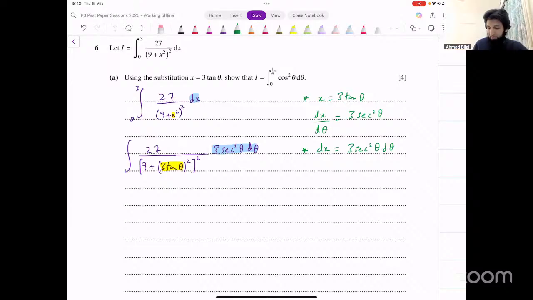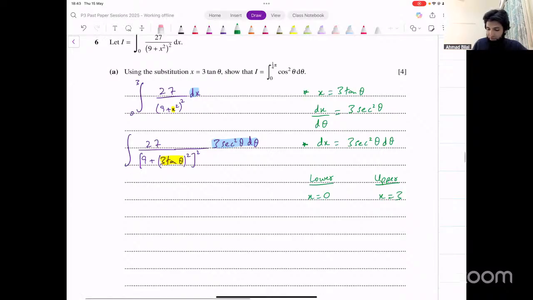Let's write down the lower limit here and the upper limit here. The value for x for the lower limit is 0. The upper limit is x equals 3. What are the corresponding values of theta going to be? x is equal to 3 tan theta, right? So we can say 0 equals 3 tan theta. 3 will go to the other side, get divided, and just give us 0. And tan theta equals 0.